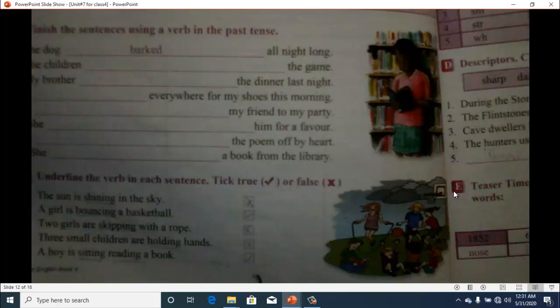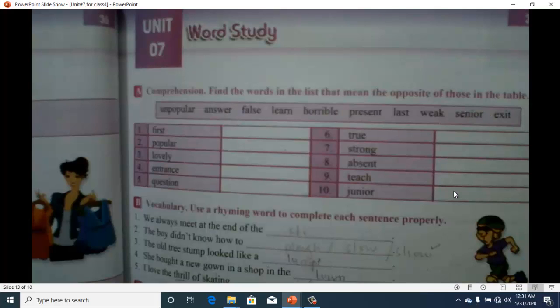After that there is the exercise. Underline the verb in each sentence. Take true or false. So you have to underline the verb and then check whether the sentence matches with the picture or not. If it matches, then you have to tick. If it does not match, you have to cross the sentence. After that we are having word study, comprehension. Find the words in the list that mean the opposite of those in the table. You have to fill this table with the opposites of the words, like first, last, popular, unpopular, and so on.